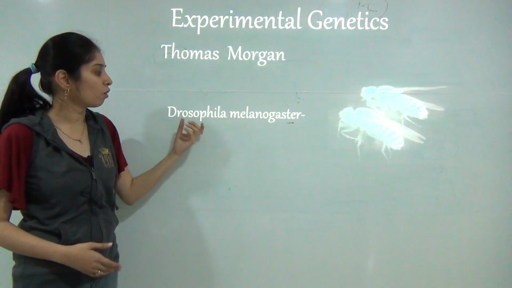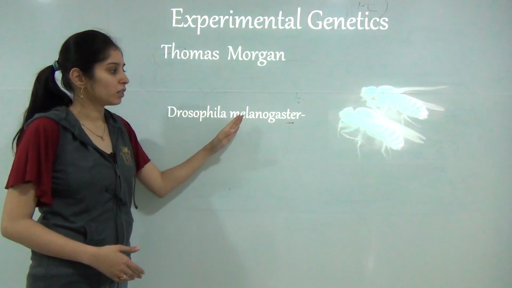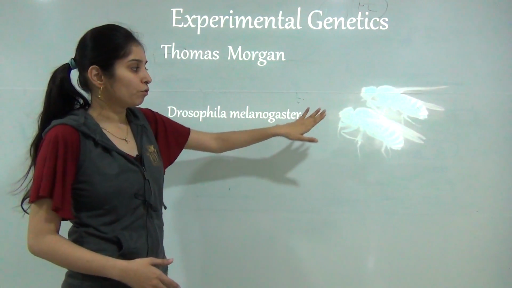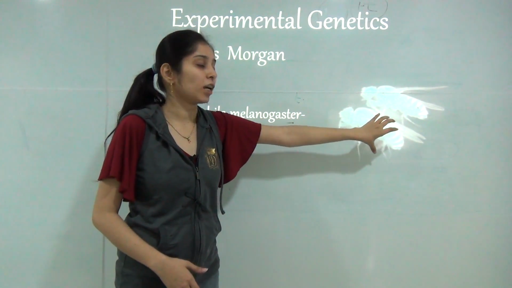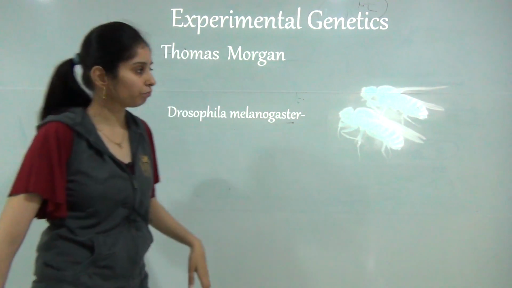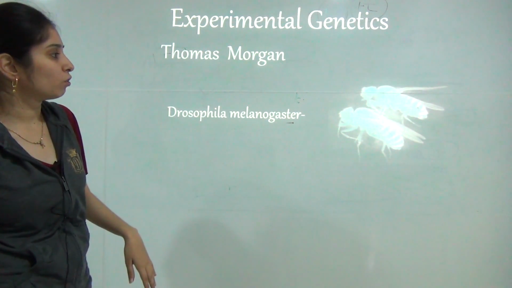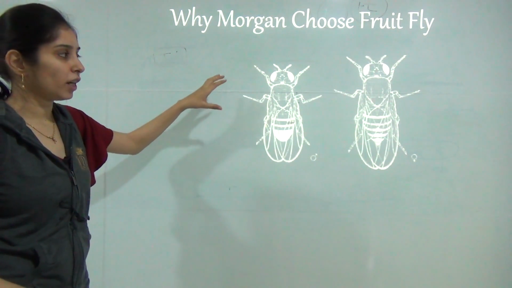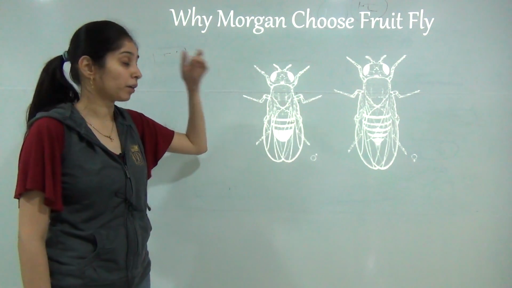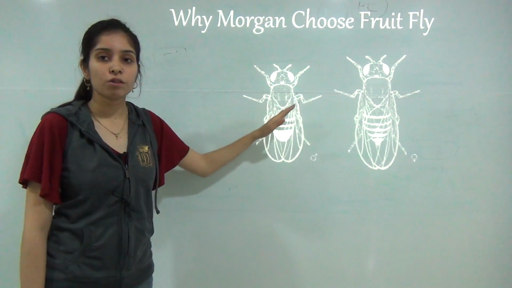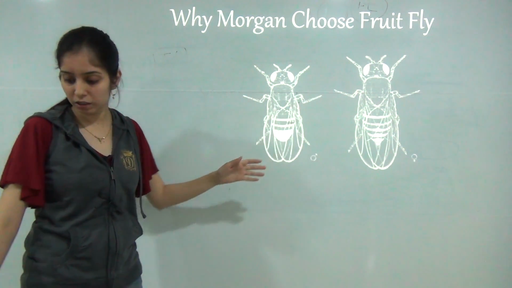He did his work on Drosophila melanogaster. It is a fruit fly, and fruit flies are also called the jackpot of genetics. He used that particular organism because it has many kinds of traits and some characteristics. So what are these characteristics?